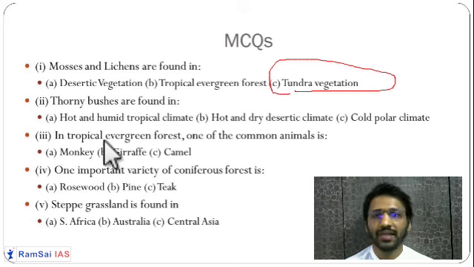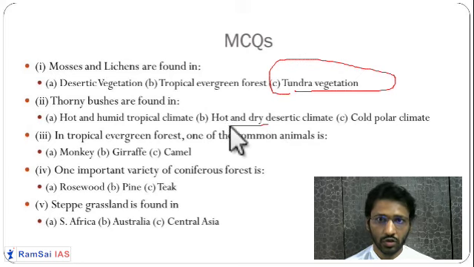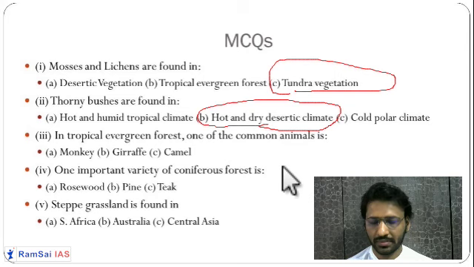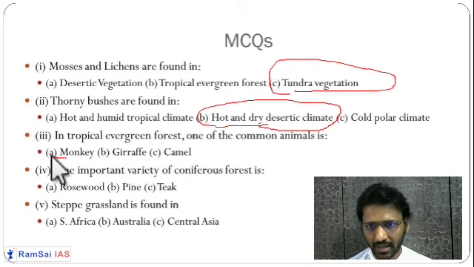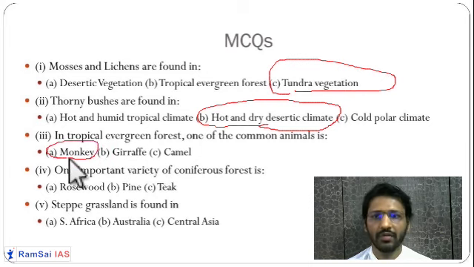Thorny bushes are found in which of the following regions? We have seen that it is a very hot region with very little rainfall. So in a hot and dry desertic climate, you have thorny bushes. In the tropical evergreen forest, what is one of the common animals? The giraffe, we have seen, is in the grassland, the camel is in the desert, and monkeys, everyone's favorite animal, are found in the tropical evergreen forest.